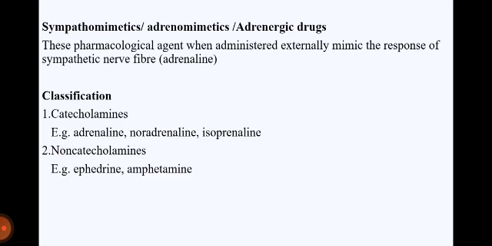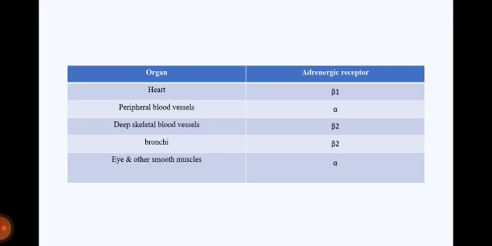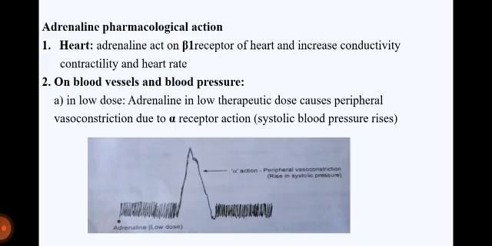Classification. Catecholamines, for example adrenaline, noradrenaline, isoprenaline. Second class, non-catecholamines: ephedrine, amphetamine. Next part is receptors, or adrenergic receptors, present on different body organs like heart, beta 1 receptor; peripheral blood vessel, alpha receptor; deep skeletal blood vessels, beta 2 receptor; bronchi, beta 2 receptor; and last one is eye and other smooth muscle, alpha receptor.